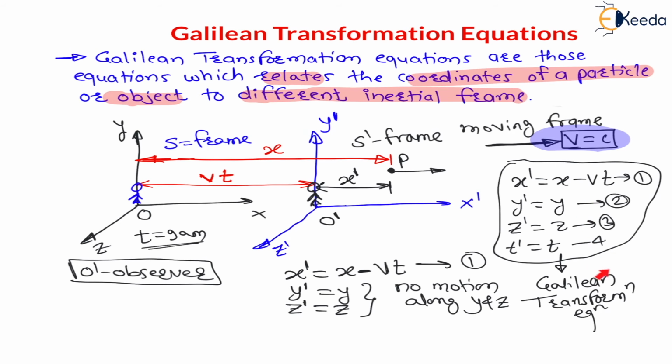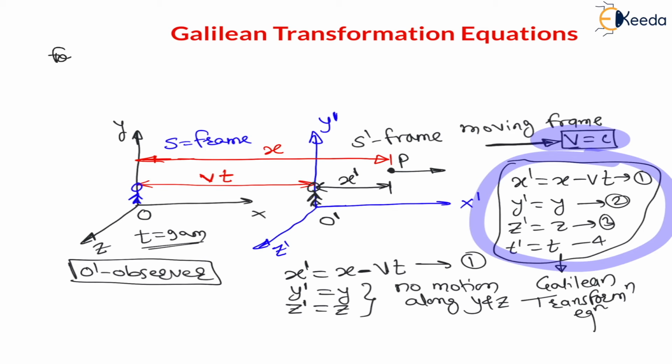Now I hope you understood this. Means for moving frame of reference, again I am repeating, for moving frame of reference the equations are called Galilean transformation equation. And for the stationary frame of reference, if I find the equations, then it is called inverse of Galilean transformation equation. So in examination they can ask you what are the Galilean transformation equation, then your answer is these 4 equations. And if they ask you what are the inverse Galilean transformation equation, then you have to find x, y, z and t. So let us find them.